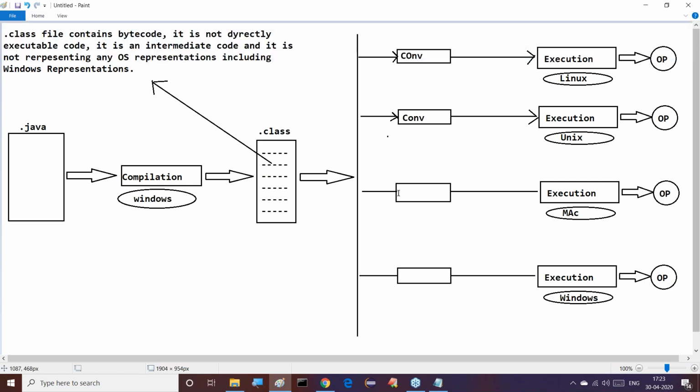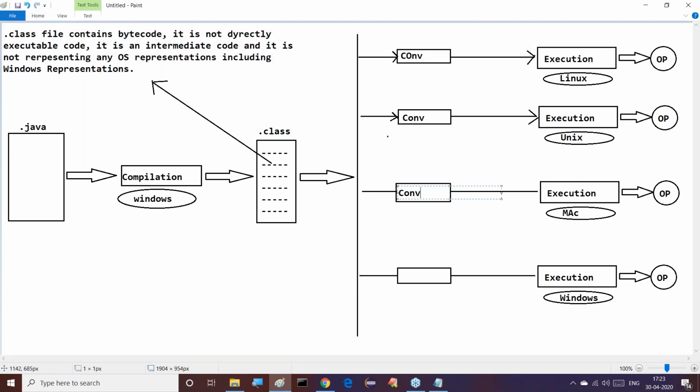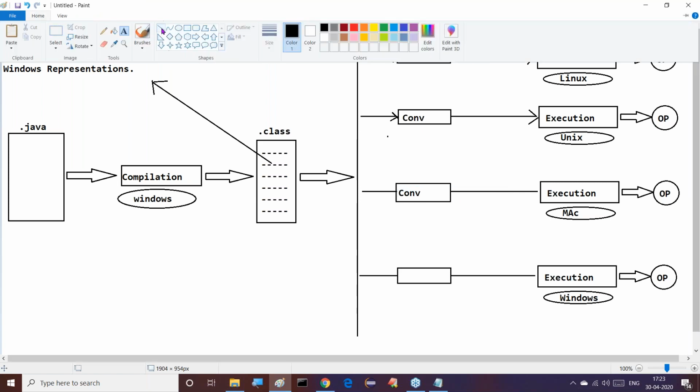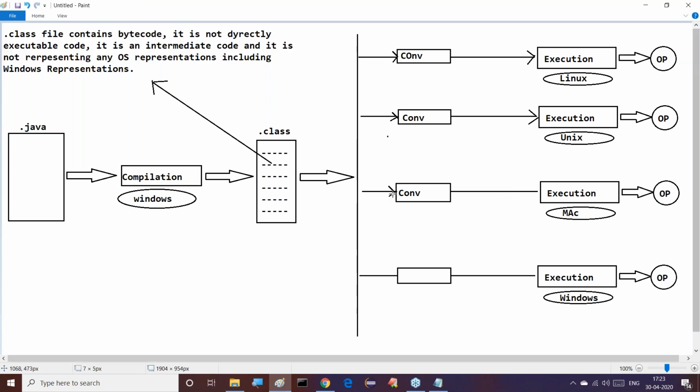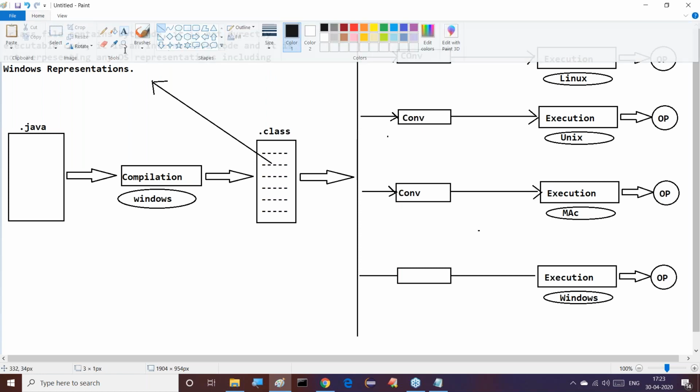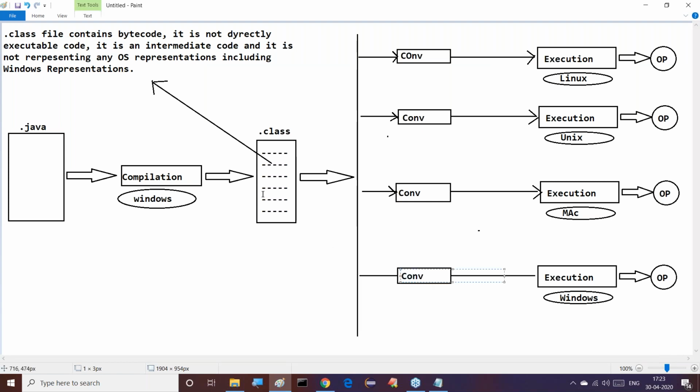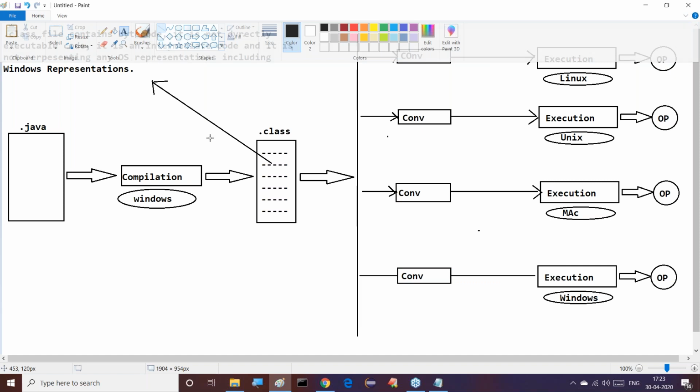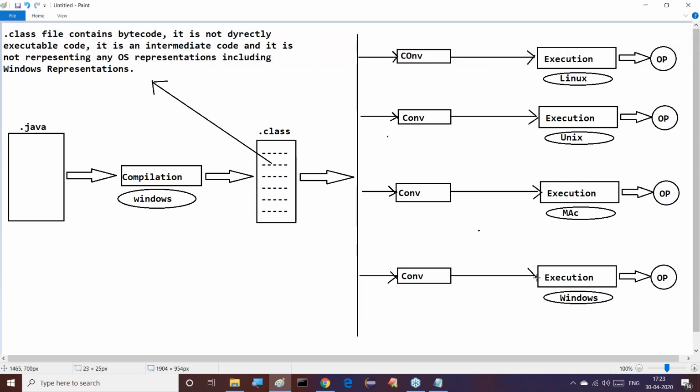Similarly, what is the job of this converter? This converter is able to convert neutral bytecode into local operating system representations, that is, Mac representations. Here we are also using another converter. It is able to convert bytecode from neutral representation to Windows representations. Then only we are able to run it. Finally, these converters are simplifying our execution part, converting the neutral bytecode into local operating system representations. Finally, it will be executed and we get some outputs.